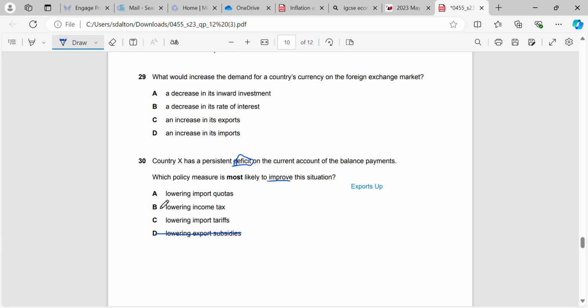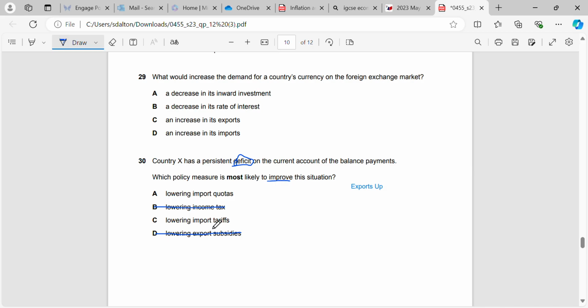Okay. In this case here, if we lower income tax, that's going to give people more money for spending. That might direct some spending towards the domestic market, not exports or imports, but it also is likely to allow people to import more rather than export. As people get more money, they generally buy more imports. So we're left between quotas and tariffs, okay?